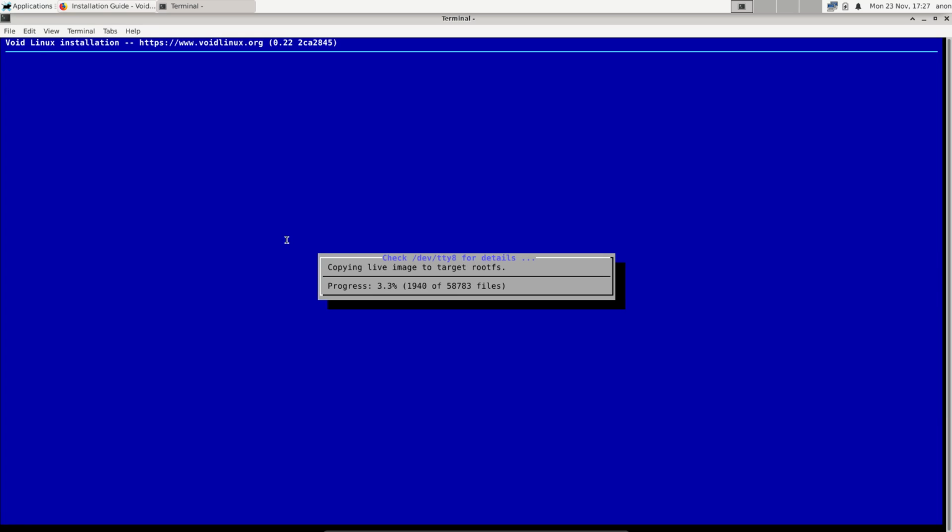And off we go. Copy live image to target root file system. So basically it's what we get, right? This is the squash file system. Every distro, well, maybe not every, but many distros have a compressed file system ready that they unpack. That's basically what happens, right?